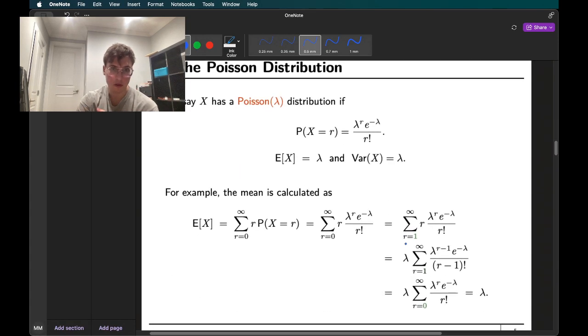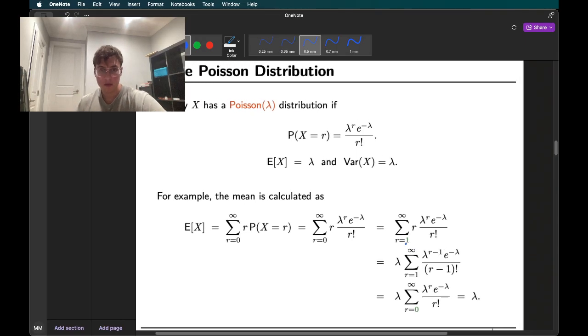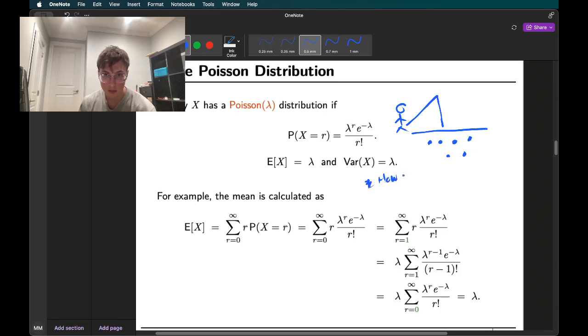Okay, Poisson distribution. We say x has a Poisson distribution if the probability that x equals r is lambda to the power of r, e to the minus lambda, over r factorial. Expectation of x is lambda and variance of x equals lambda. So in my class, the way we did this is we have a fisherman and he's fishing, and there's an infinite number of fish, and he catches on average 1 fish per hour. So what is the distribution of how many fish the fisherman catches in 1 hour?